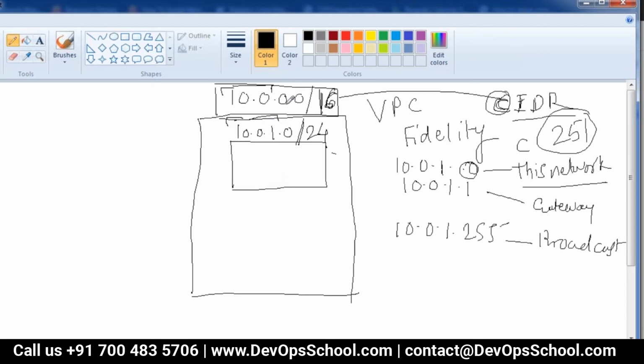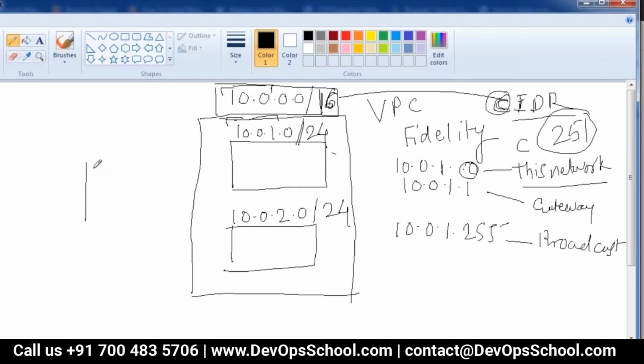Okay, so coming back to this master range, 10.0.0.0/16 is my master range. In that I have created one subnet. I will create another subnet, 10.0.2.0/24 is my other subnet.